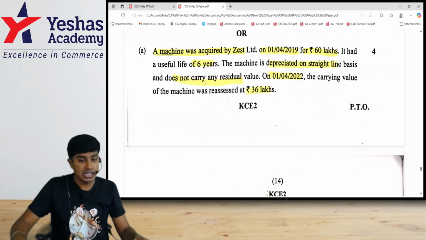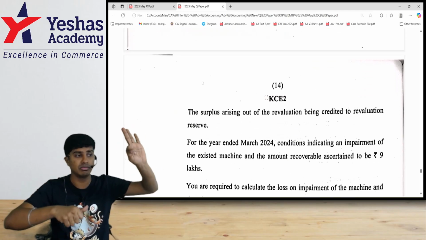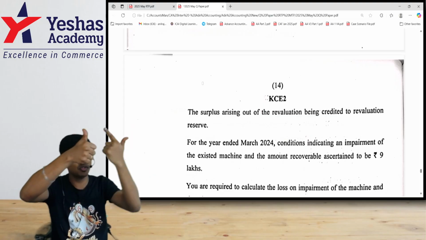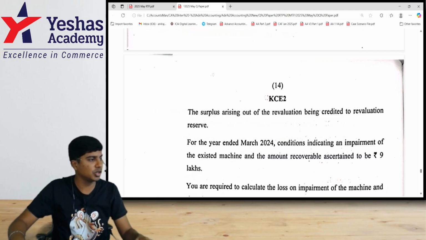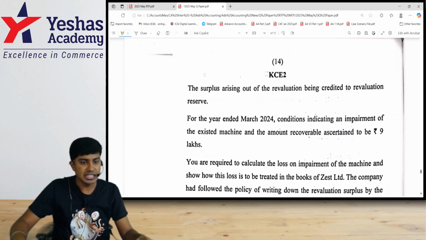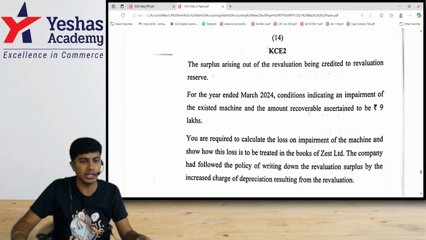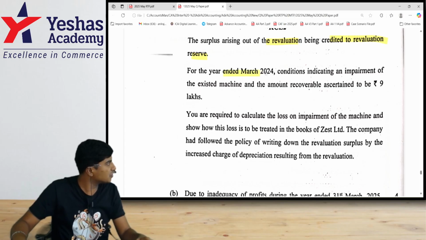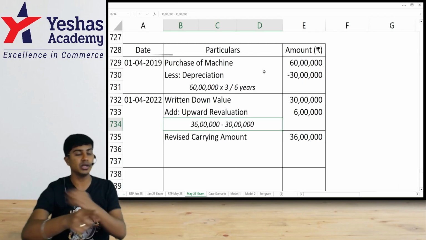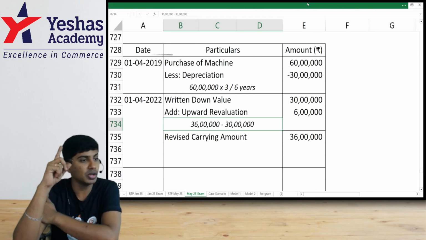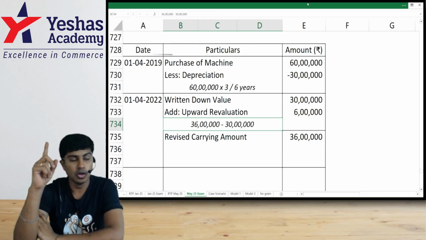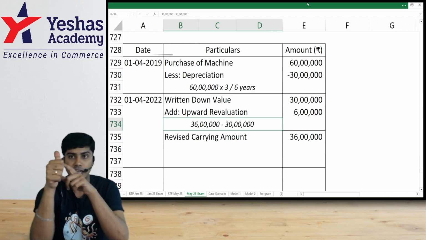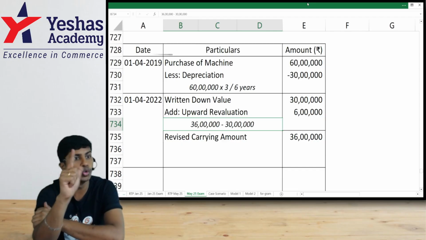What is happening after this? Then see, out of 6, 3 years is over. What is the remaining useful life? 3. Remaining useful life is 3. And it has to be depreciated over remaining 3 years unless they give new period. Surplus arising out of revaluation being credited to revaluation reserve. That's obvious, no? Whenever we revalue the asset upward, where do we write it to? Revaluation reserve. Accounting standard tells us to do this. Then, for the year ended 31st of March 2024, oh, we're right now on 1st of April 22. We're talking about year ending 31st of March 2024. So, if we're talking about 24 end, 22-23, 23-24, 2 years would have to depreciate.